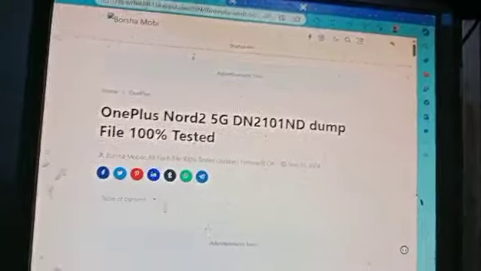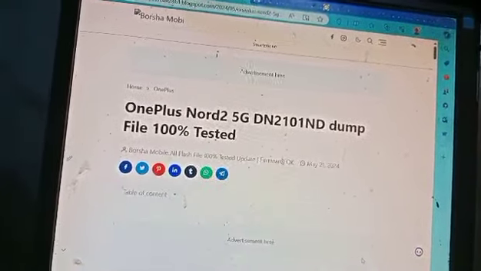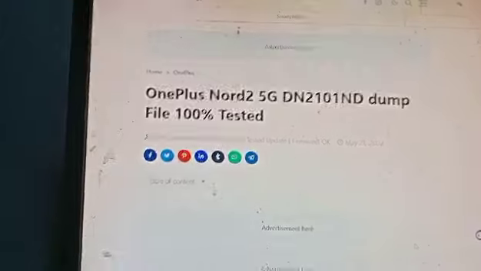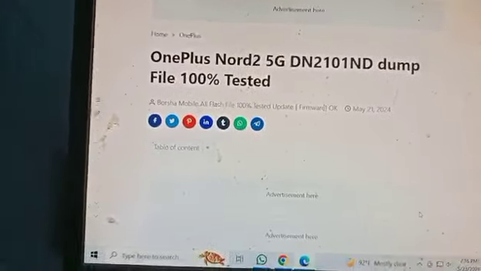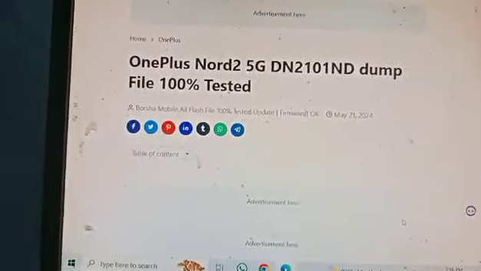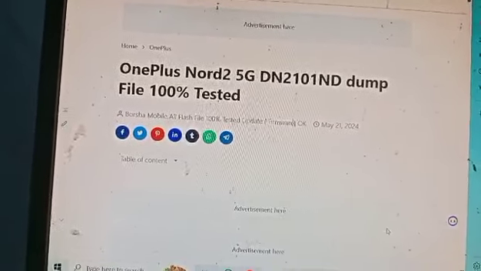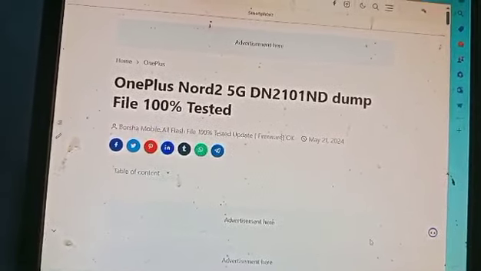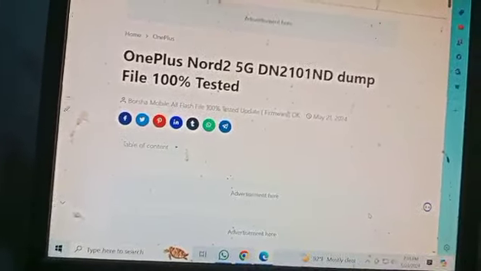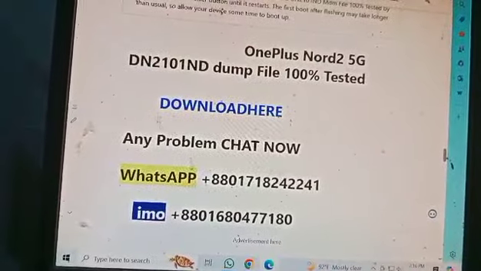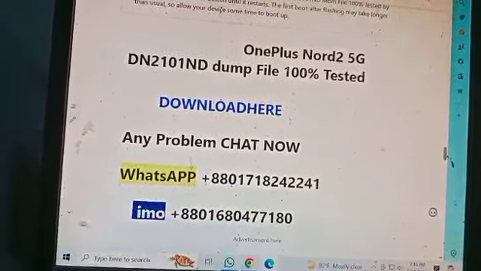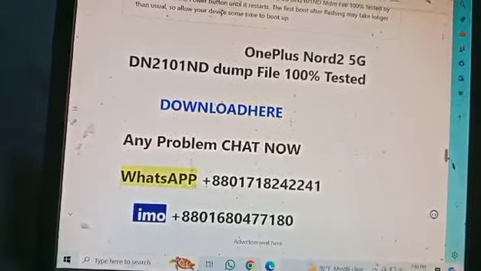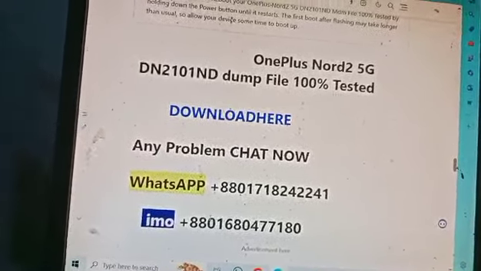At first, your OnePlus board, this mobile. Any tools use the format and data mode, only the MTK port shows. No tension, no confusion. This DRAM file download and unlock tool flash, this mobile running. Okay, no problem, but the file is not free. Okay, now see the download DRAM file. Any problem, chat now on WhatsApp number and email.